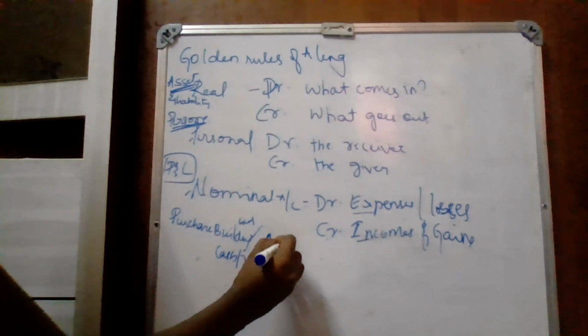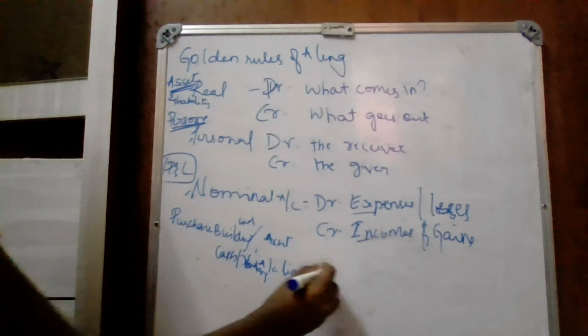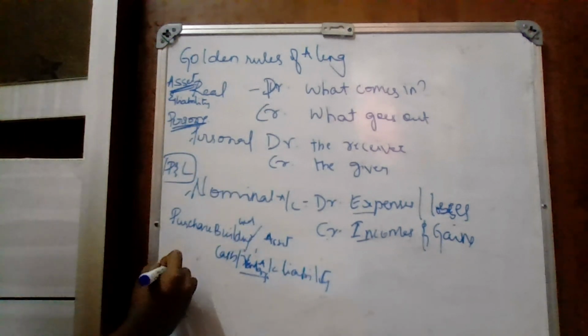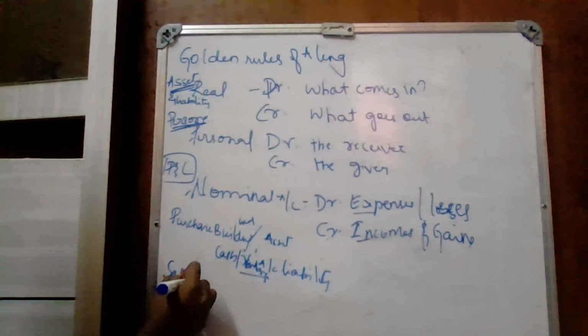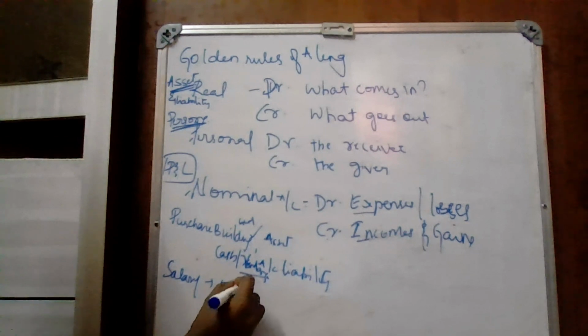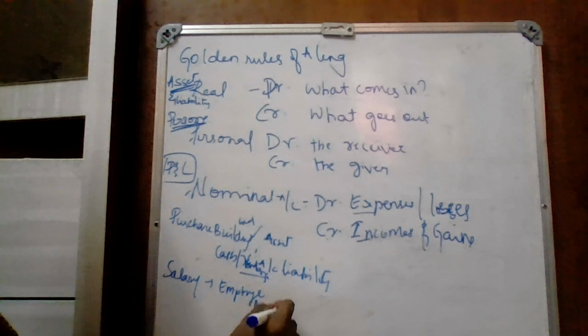This is an asset, this is a liability, which I will have to pay in future. Personal account, example: salary being paid. Who is receiving? Employees. Who is giving? Business is giving.